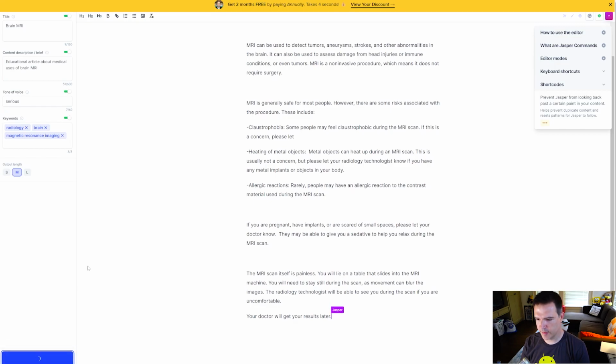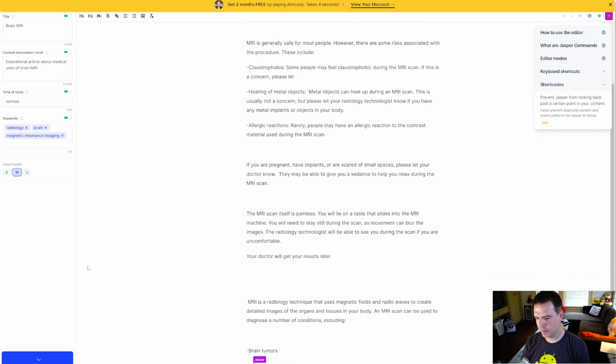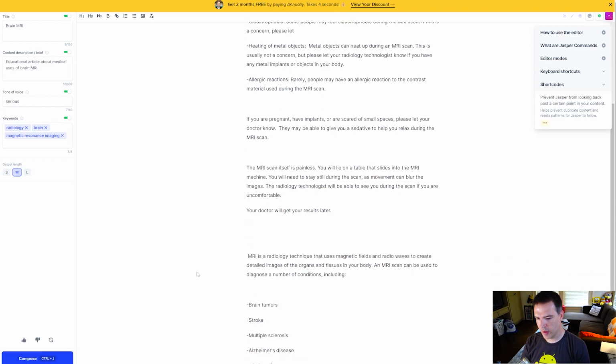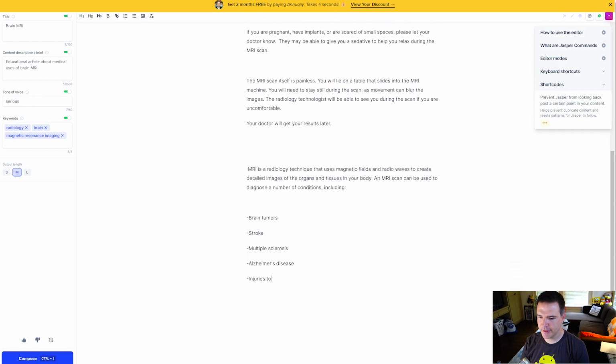Let's see if Jasper can come up with one final sentence. All right, so here's where Jasper starts to unravel a little bit. It is now repeating things that it already said. Okay, so it's now coming up with things that it already told us about. So it's not really doing a great job. So I don't think it's going to get much further than that.